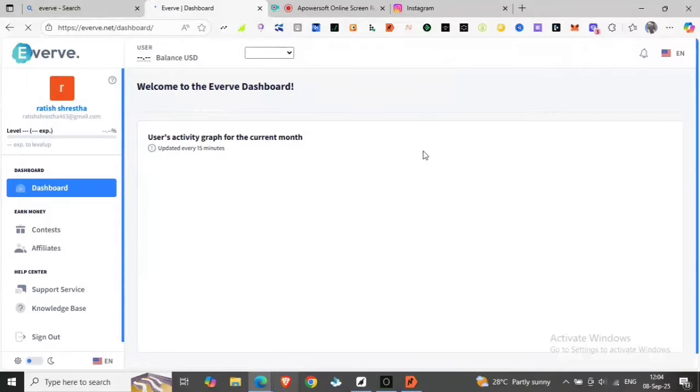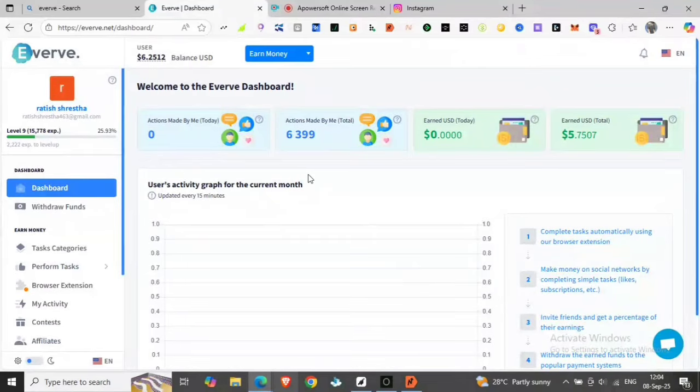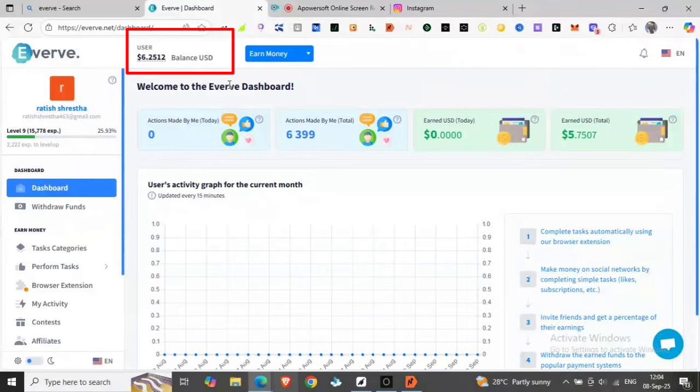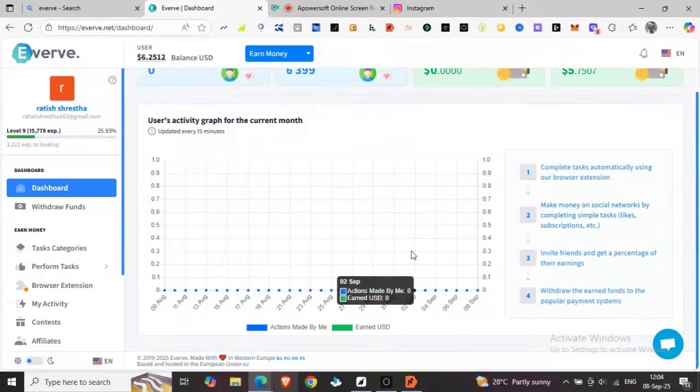The dashboard opens, and when you are logged in, choose the menu. You can see that you want to advertise or you want to earn. We go to earn, and you click on it, then you can see the earning over there. Also, now you go for browser extension. When you click the browser extension,